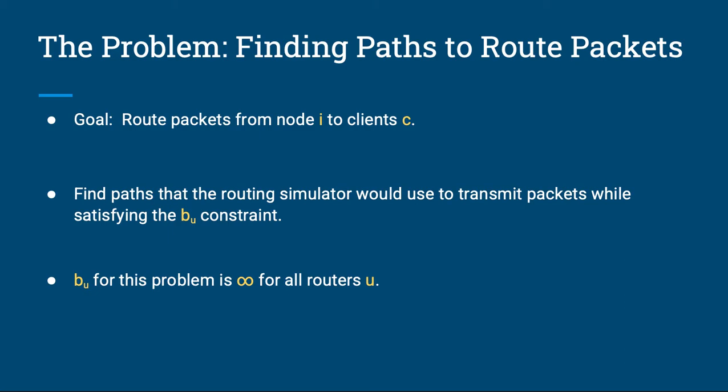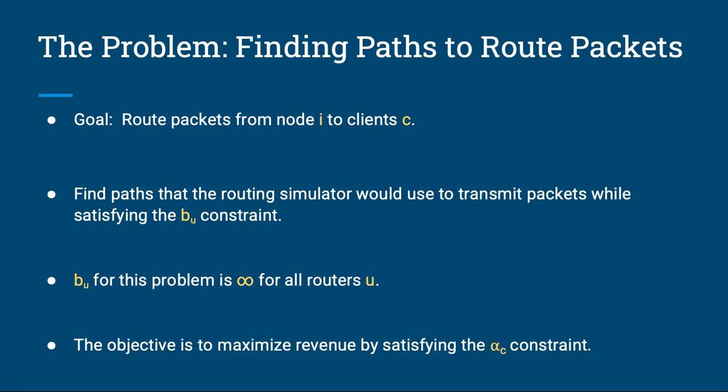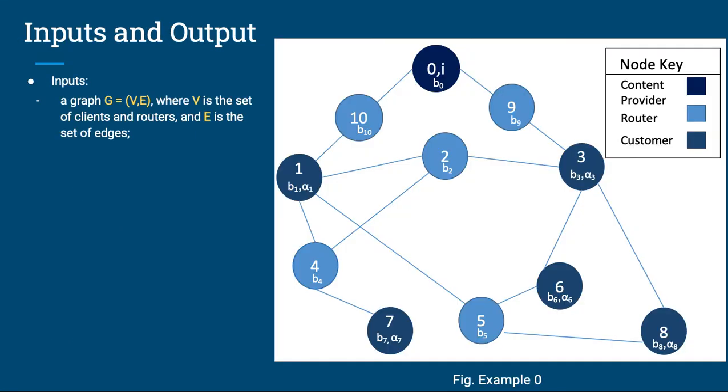Here, the bandwidth value B sub u for this problem is infinity for all routers u. The objective for generating these paths is to maximize total revenue for profit only while working under the tolerance threshold alpha c for each client c. In terms of inputs, we have the usual graph G equals V comma E, with V as vertices representing the set of clients and routers and E representing the edges between them.